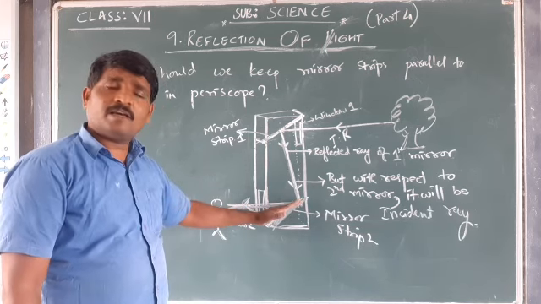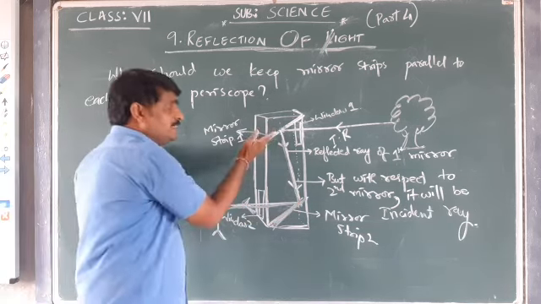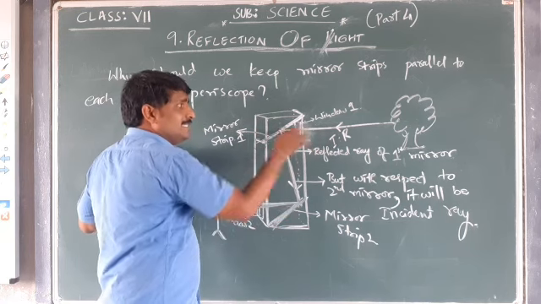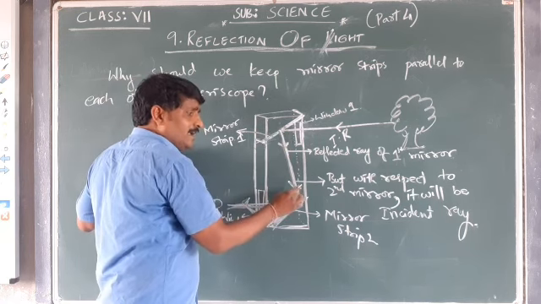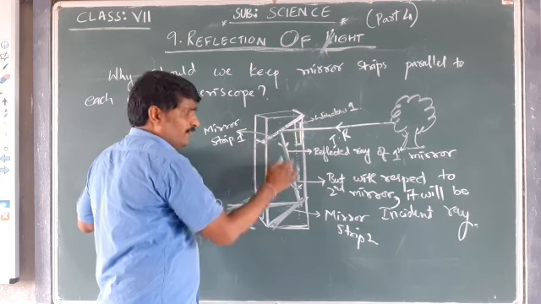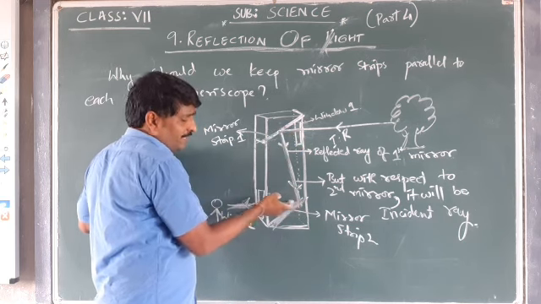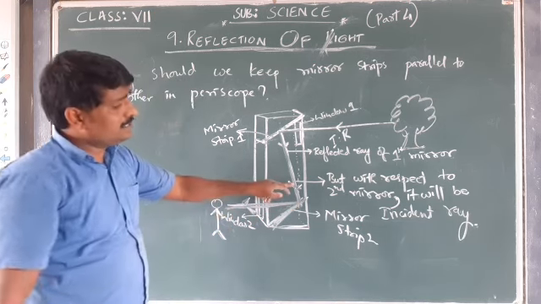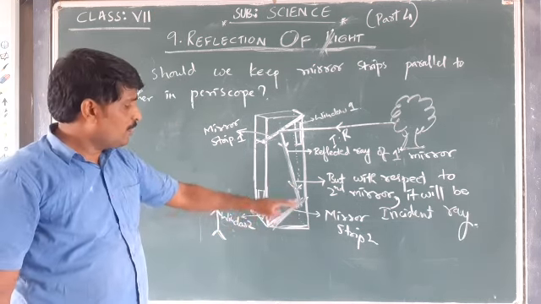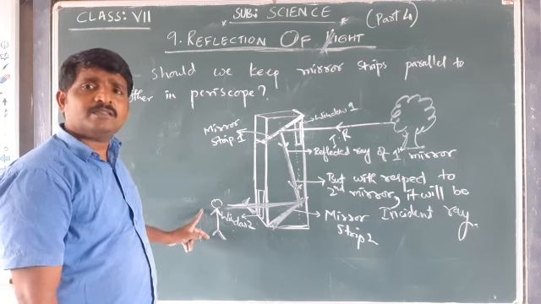Because when the two strips are parallel, the respective reflected ray is going to fall on the second mirror, and it is considered as the incident ray with respect to mirror 2, and we get the reflected ray and the person is able to see.